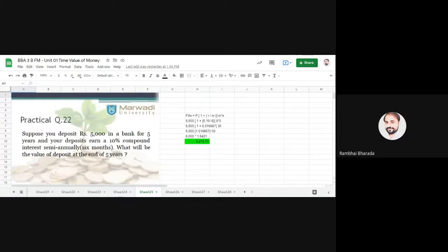Conditions are there. Condition number one. Whenever we have a word like rate of interest or interest rate in a practical question, you may note down